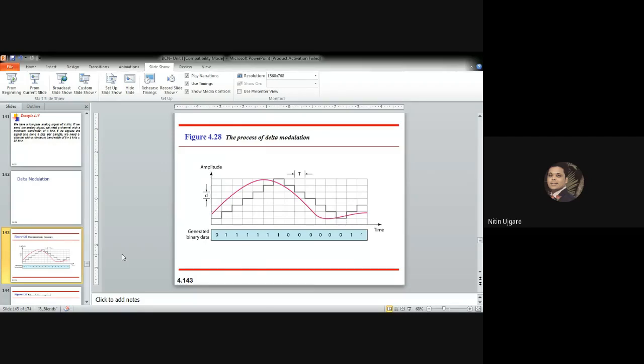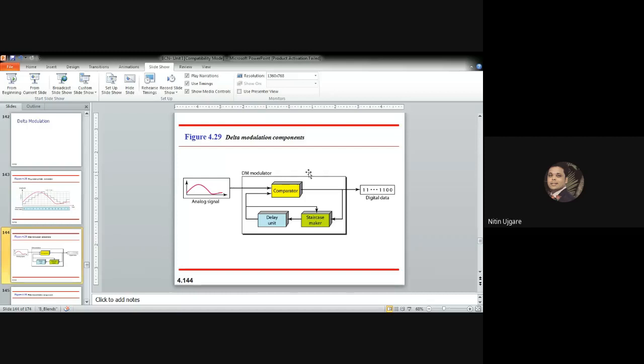Now let's see how the encoding delta modulation components work. This figure shows the delta modulation components. The modulator is used at the sender side to create a stream of bits from the analog signal, and the process records the small positive or negative changes, which is called delta. If the delta is positive, the process records 1. If it is negative, the process records 0. This is what we have seen just now.